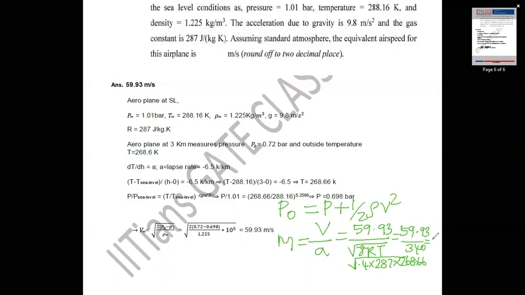That is equal to 0.176. So we obtain Mach number equal to 0.176. 0.176 is less than Mach 0.3. So this relation is valid in order to find out velocity. With this, we'll wind up this section. Thank you.